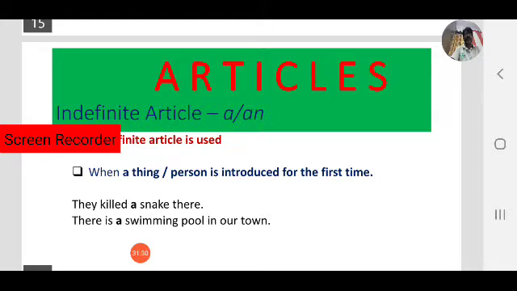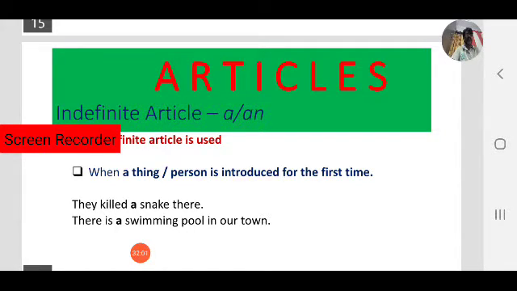They kill a snake there. Observe, they kill a snake. Snake is introduced the first time. If you want to extend the sentence: they kill a snake there. The snake is very dangerous. The snake. So here we use the, because we are referring to the same snake which we have talked about. They kill a snake there. A snake, we are introducing for the first time.